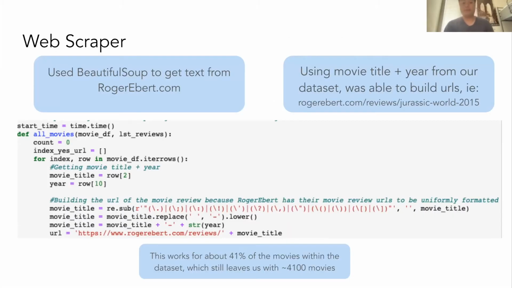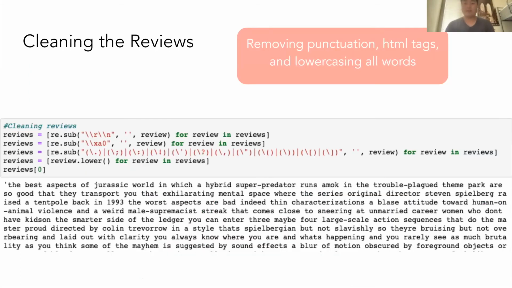And so we use a web scraper. Specifically, we use Beautiful Soup to get text from rogerebert.com, and we were able to build URLs, and we were able to get reviews for about 41% of the movies in the data set, which still left us with 4,100 movies, which is pretty good. So we decided to go with that.